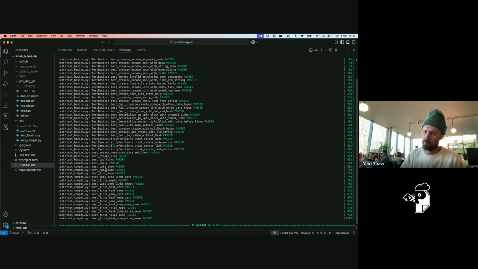We've got some edge case tests that still need to go in, and then we'll publish this to PyPI, which is Python's package manager, if you didn't already know. The IPLD CAR package is already published.